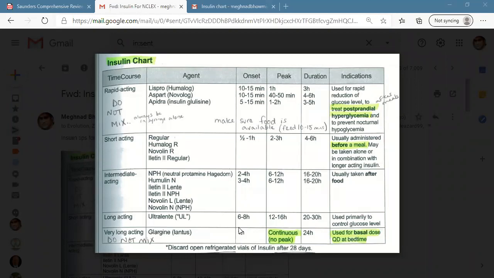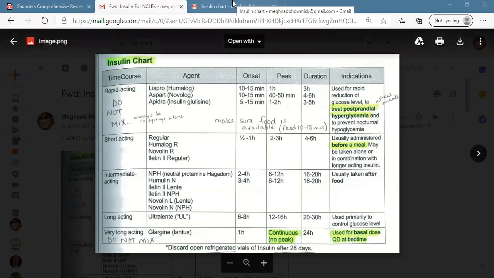There is no peak, and this is the best option for the patient, because who likes to give insulin more than 2 times, 3 times a day? Once a day is good. So continuous, no peak, and used for basal dose, especially during the night time. For long-acting insulin like glargine or Lantus, it is better if we give it at the same time every day.